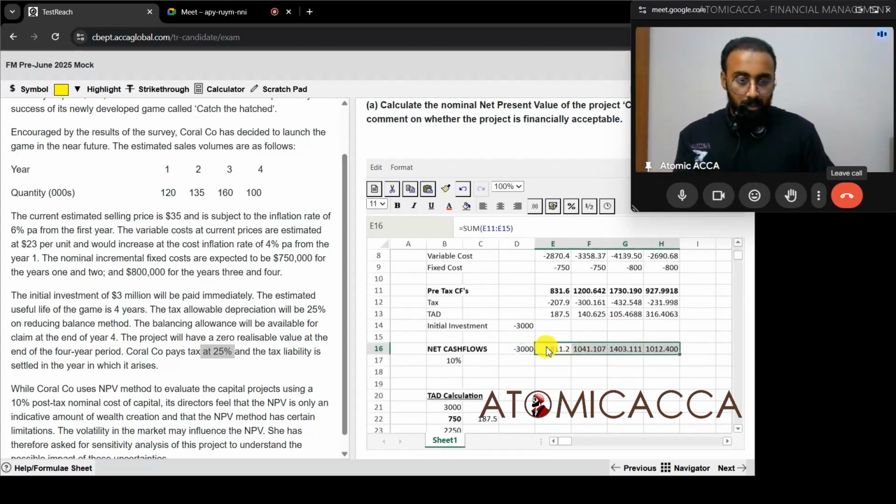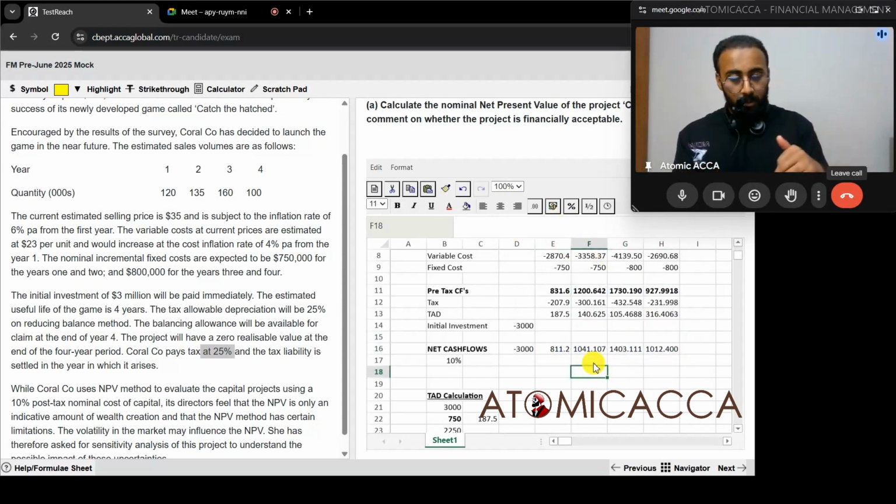So now we can see the numbers have gone down. This is the total of this one, this is the total of this one, this is the total of this one, this is the total of this one. So these are the net cash flows we have before discounting. First, let's go with the traditional method and see what answer we get.